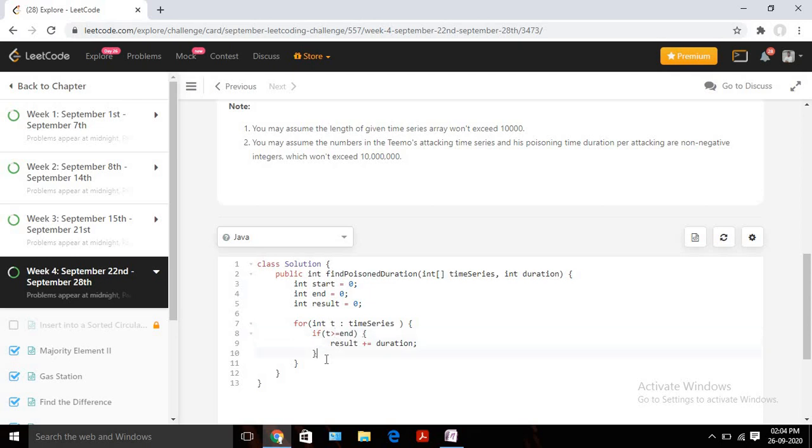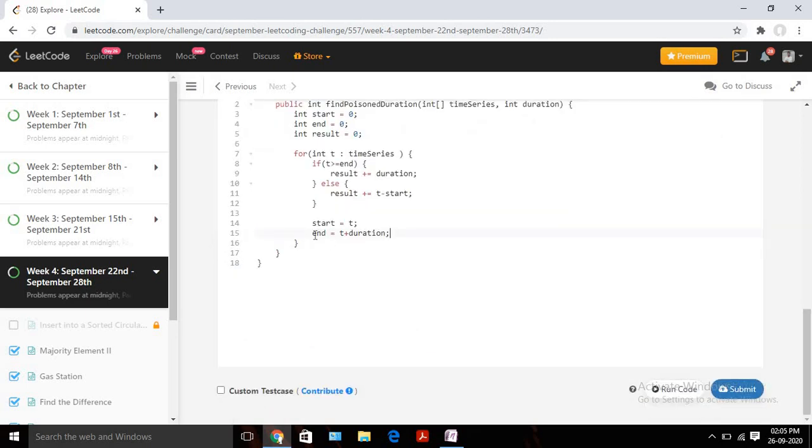So we will add the condition for equals also. For greater than or equal, the logic will remain the same, but for the overlapping case we need to figure out the actual formula. In case of overlapping, it will be result plus my current timestamp, that is t here, minus my start value. It will give me the overlap duration value. At the end of this we are going to update our start and end. My start will be the new timestamp t and end will be t plus duration. And at the end we can return the result.